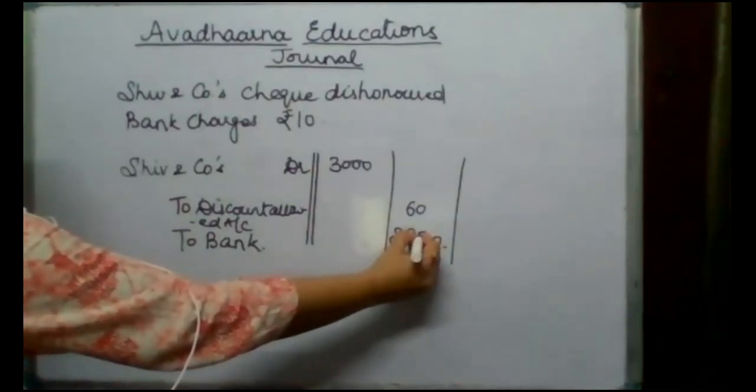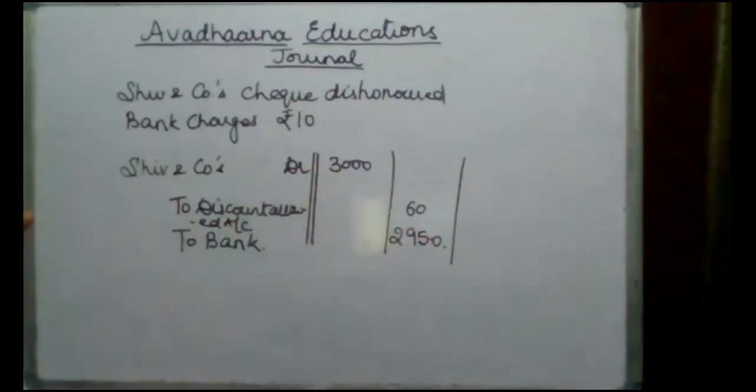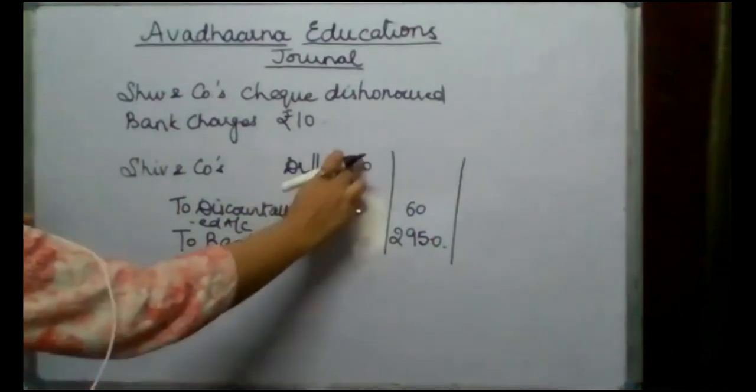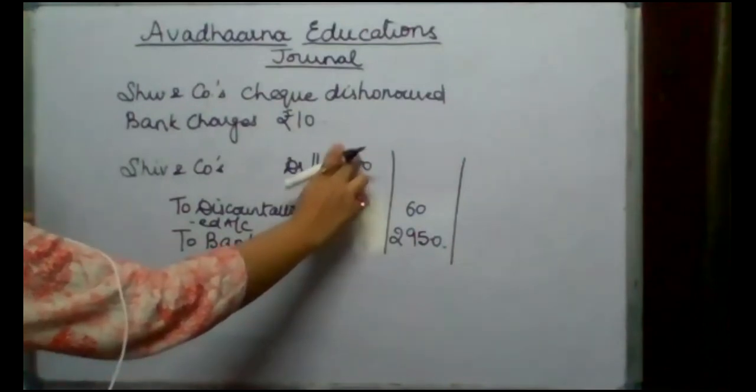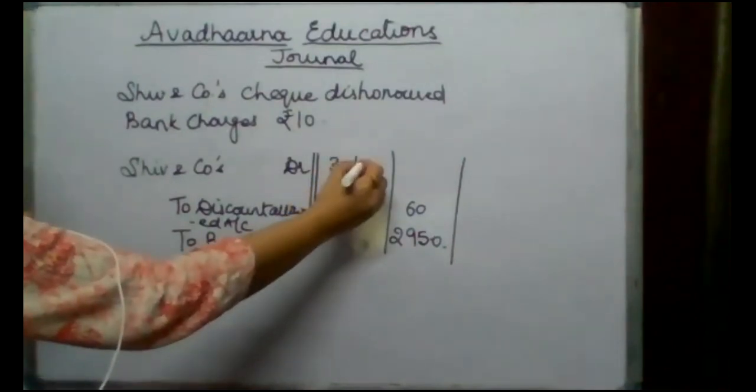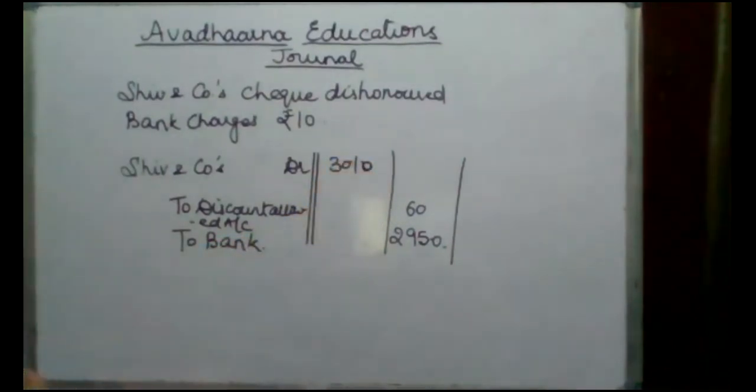तो हमारा बैंक 2,950, and obviously I'm going to take this amount from Shiv and Company. So Shiv and Company will become debtor in my books of account as 3,010 rupees. Or we can do this in one other way also, which we'll discuss in the next class.